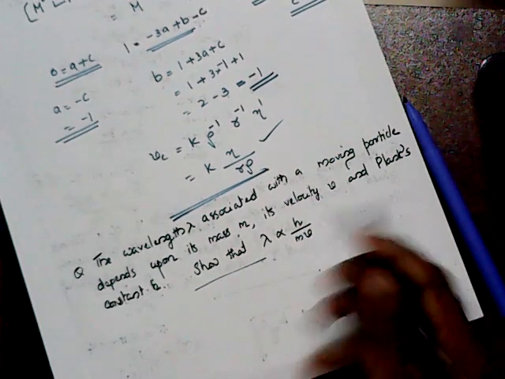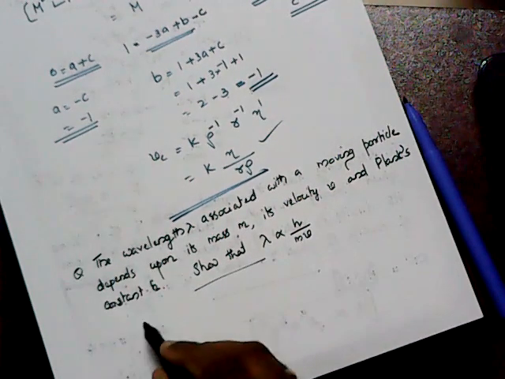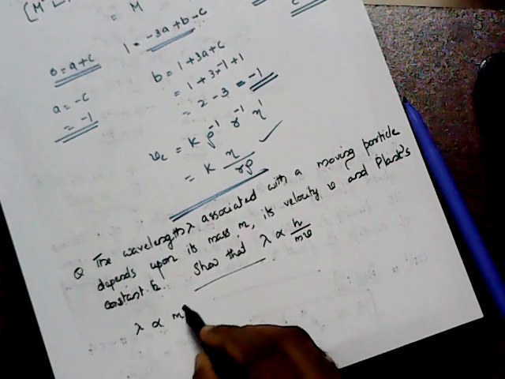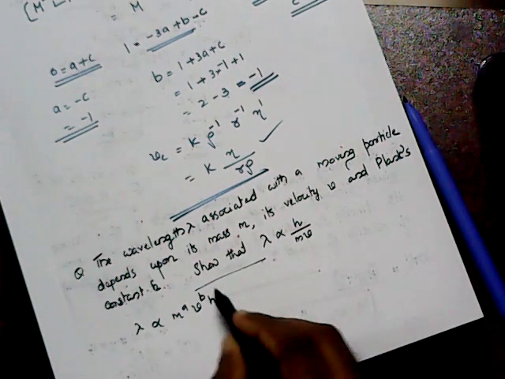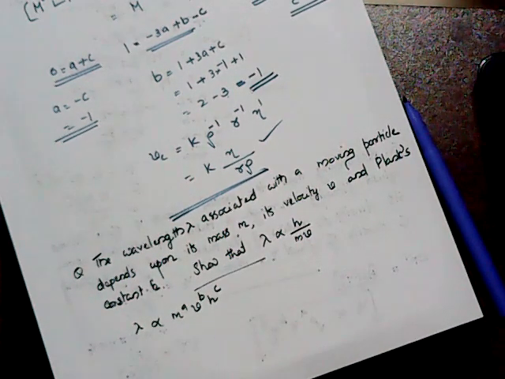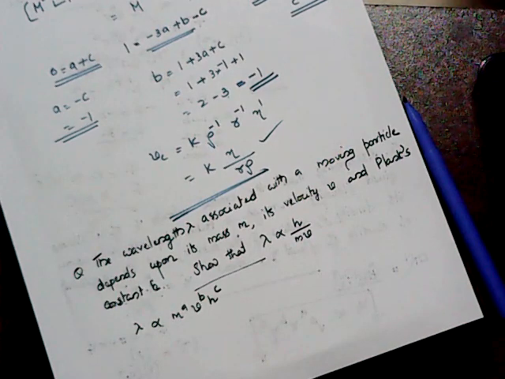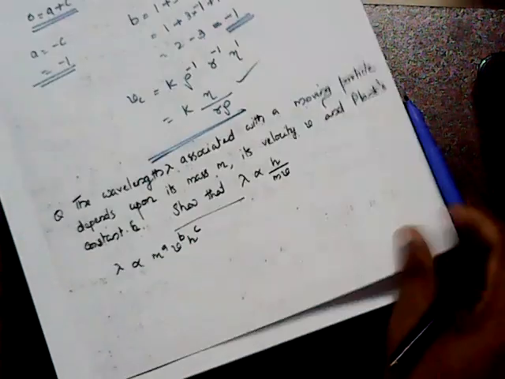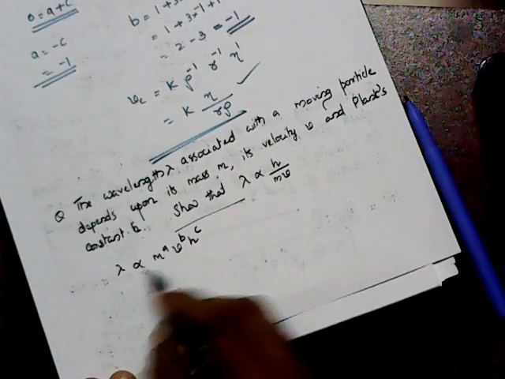So for that, we can just write the relation as usual as lambda proportional to m raised to a, v raised to b, and h raised to c. Our aim is to find what are the powers. So for that, you can just write the dimensions on both sides.